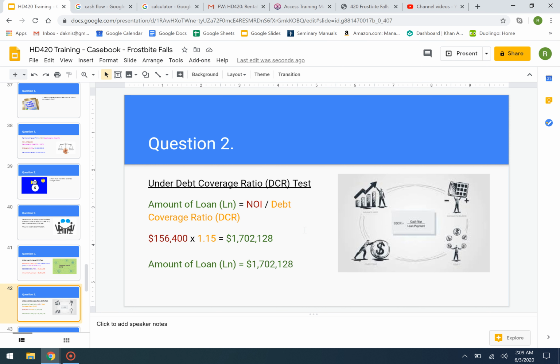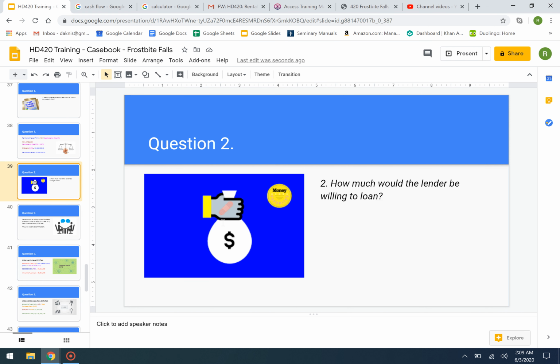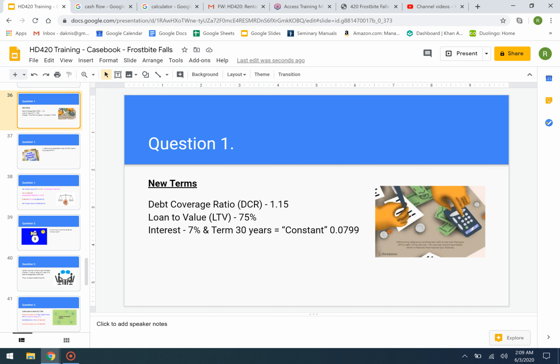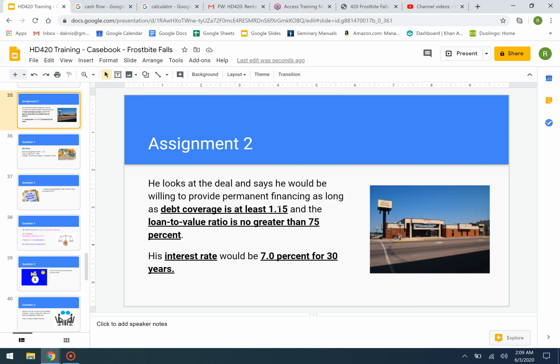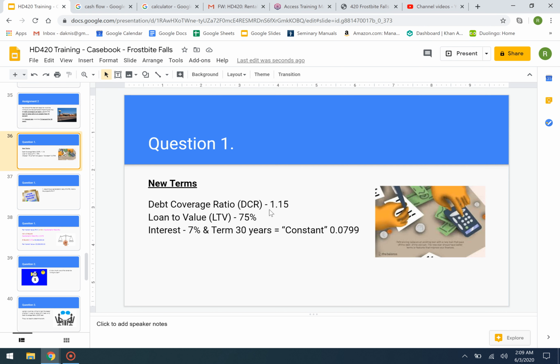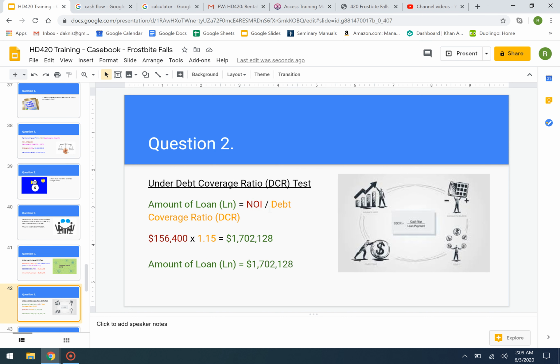Under the second one, the debt coverage ratio test, the DCR test, the amount of the loan is going to be the NOI divided by the debt coverage ratio. Again, numbers that we already have readily available. The NOI, as we said, came before, the net operating income of $156,400. And the debt coverage ratio, if you're wondering where that's coming from, it's coming from the same place, the new terms, 1.15. Debt coverage ratio of at least 1.15 in the question. Once we multiply them together, we're going to come up with 1,702,128. That's the amount of the loan under the debt coverage ratio.